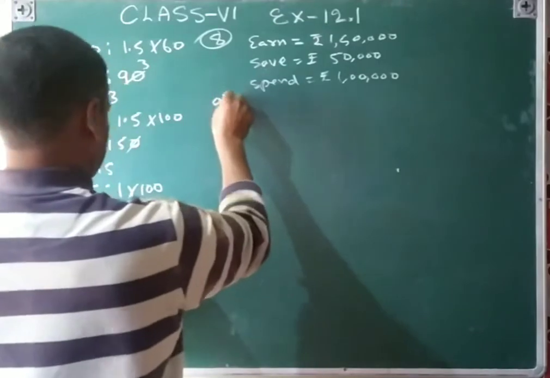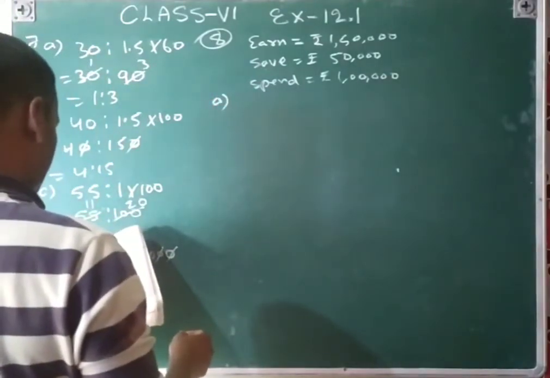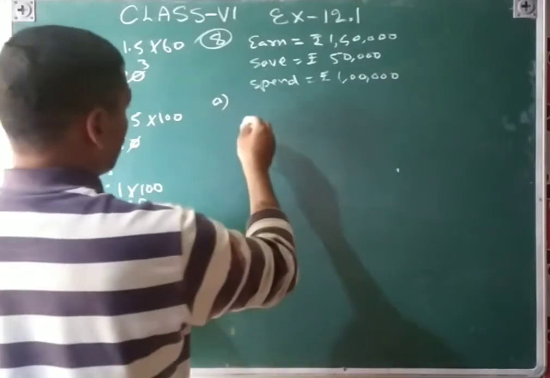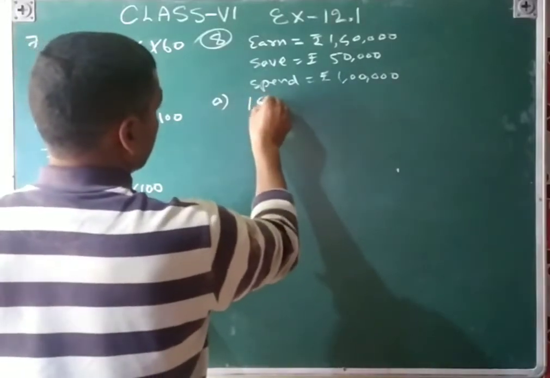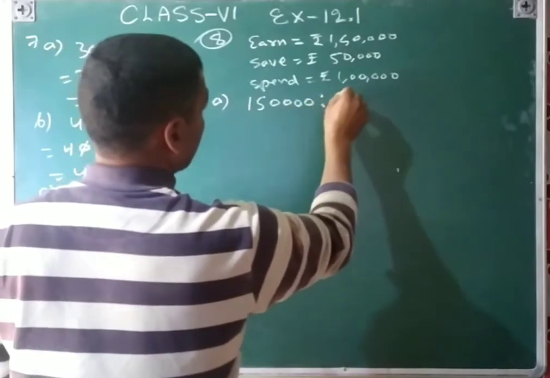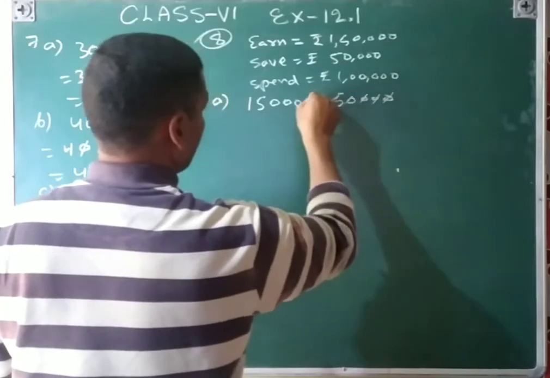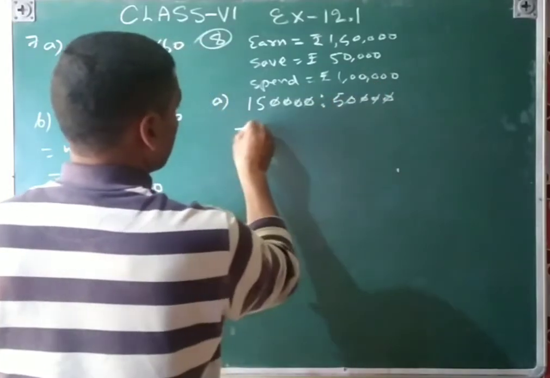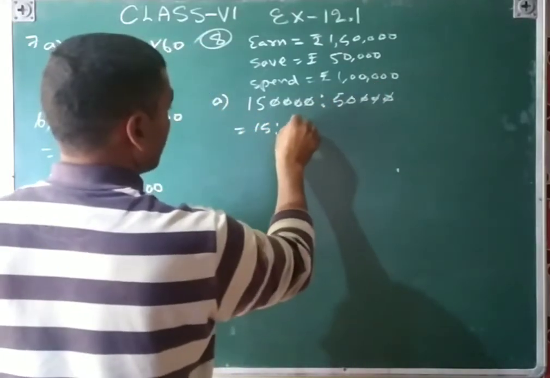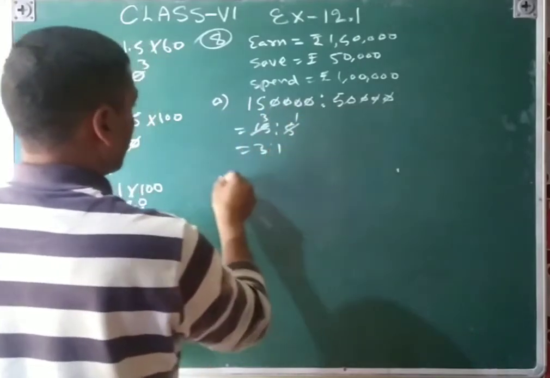So the first part is the money that Seema earns to save, earn to save. Earn is this one, and then ratio save means 50,000. That is 150,000 to 50,000, which is 15:5. 5 ones are 5, 5 threes are 15, that is 3:1.